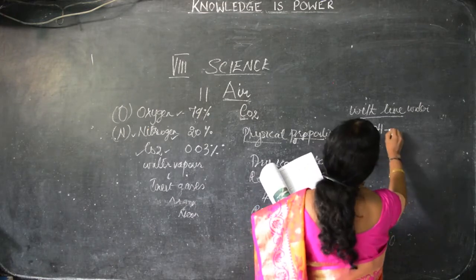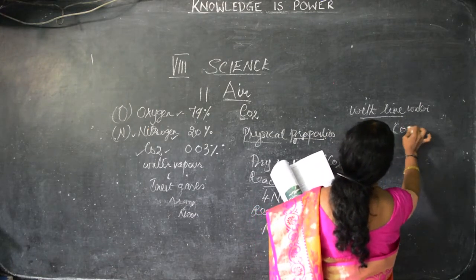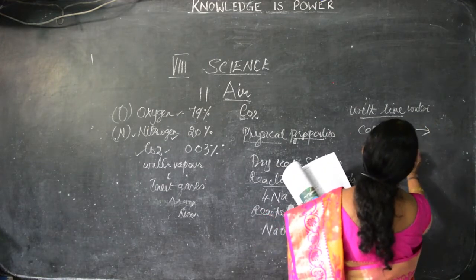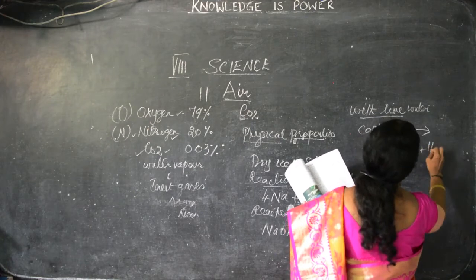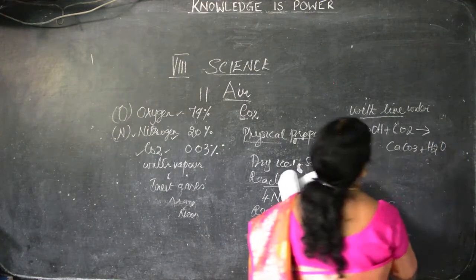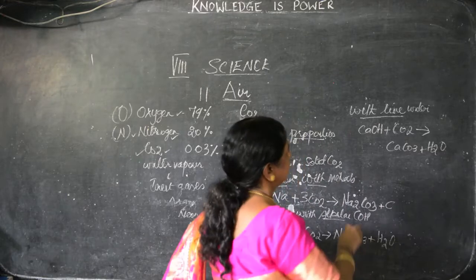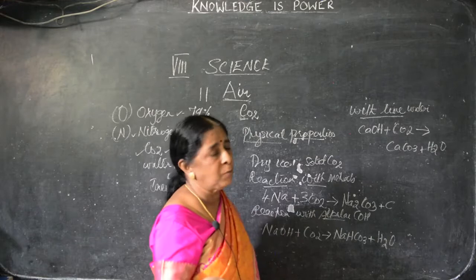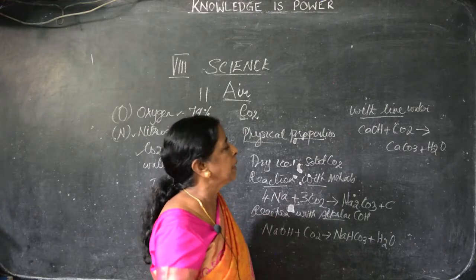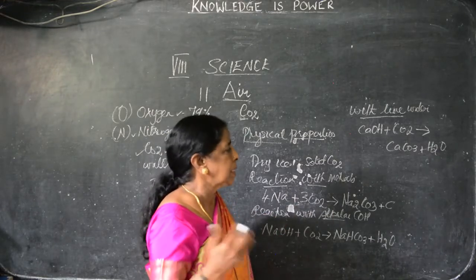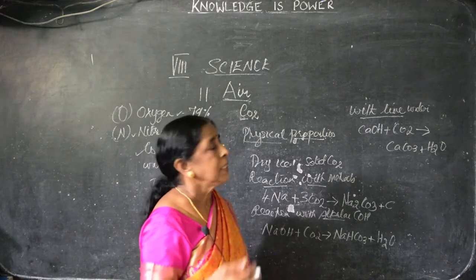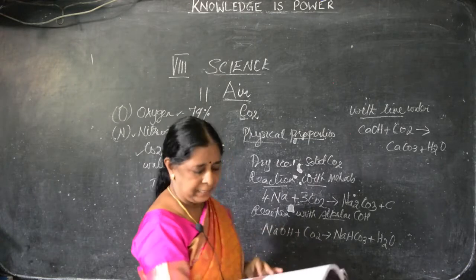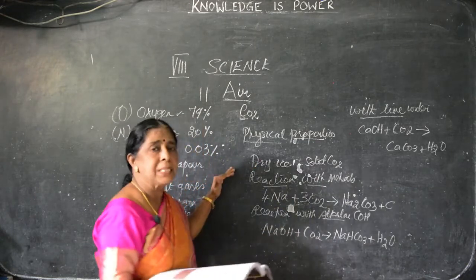Calcium hydroxide. It becomes calcium carbonate and water. This milkiness is because of calcium carbonate, which is formed as a precipitate. These are the chemical properties.